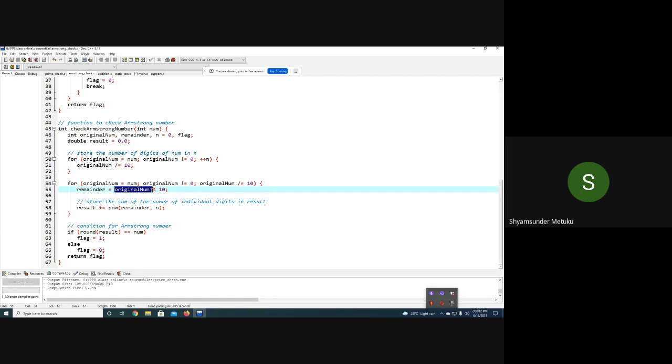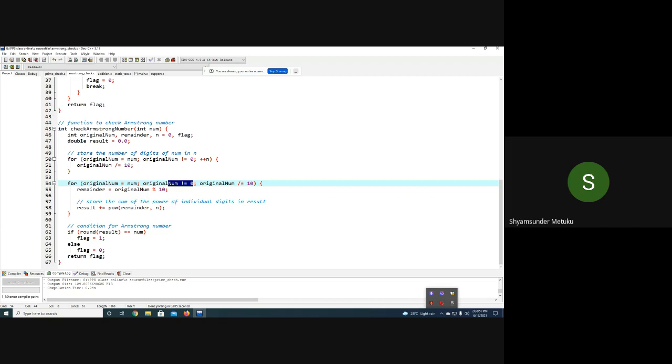Second time the original number becomes 15. 15 by 10, the remainder is 5. So again the remainder will be 5, and 5 to the power of 3. Earlier the result contained the 3 power 3 result. Now the 5 power 3 result is added to the older result. Again it will go back. 15 by 10 is 1. Original number was 15, and 15 by 10 is 1 now. 1 not equal to 0, true or false? True.